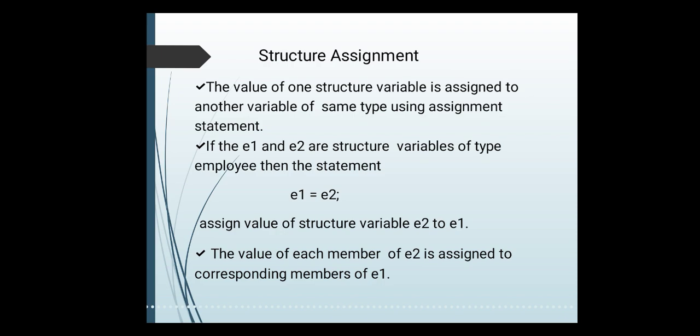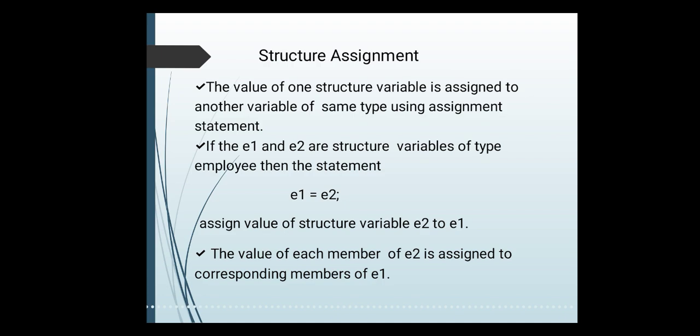Next is structure assignment. The value of one structure variable is assigned to another variable of the same type using an assignment statement. Yes, it is possible. You can assign whatever values one variable holds to another variable. That means if E1 and E2 are structure variables of type employee, then the statement E1 equals E2 assigns all the values of structure variable E2 to E1.